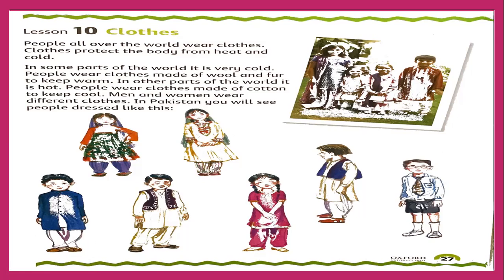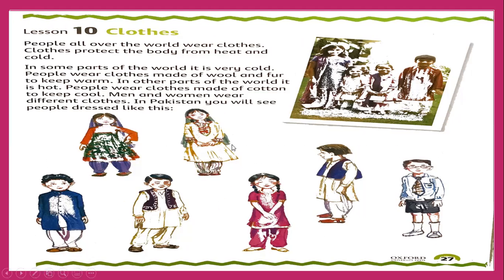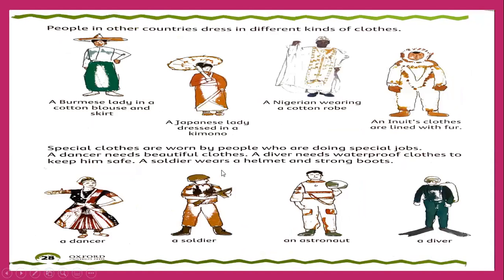Let's see what we have on the next page, number 28. Look, people in other countries dress in different kinds of clothes. As you all know, different countries have their different national dresses. Here they told you about the Pakistani dresses, but in Saudi Arabia the dresses are different.